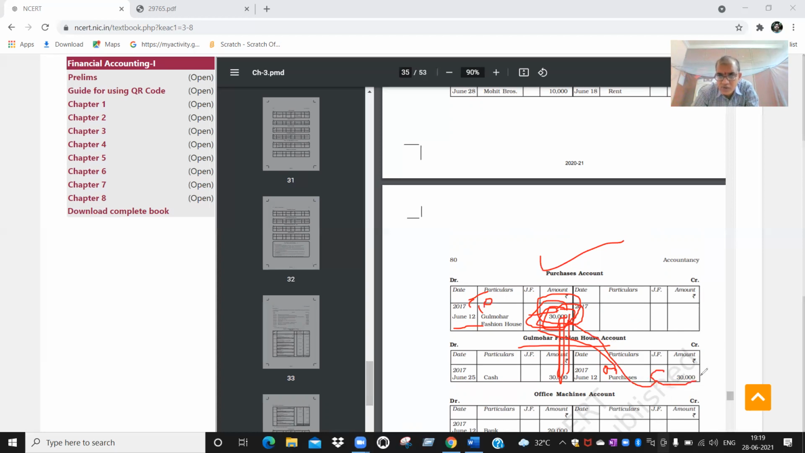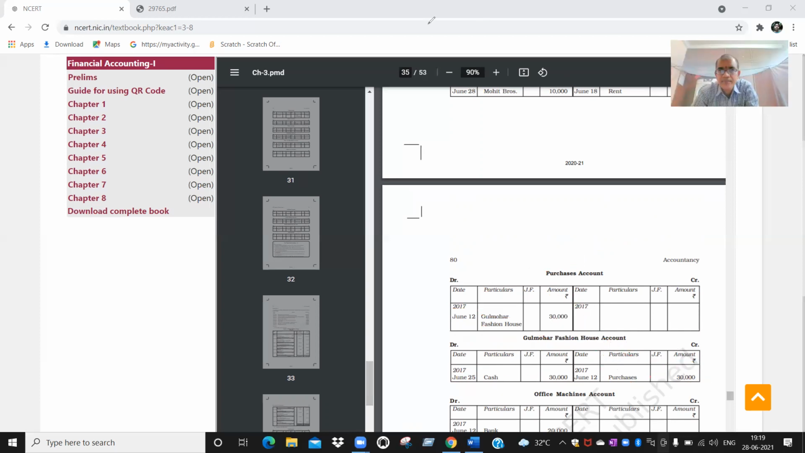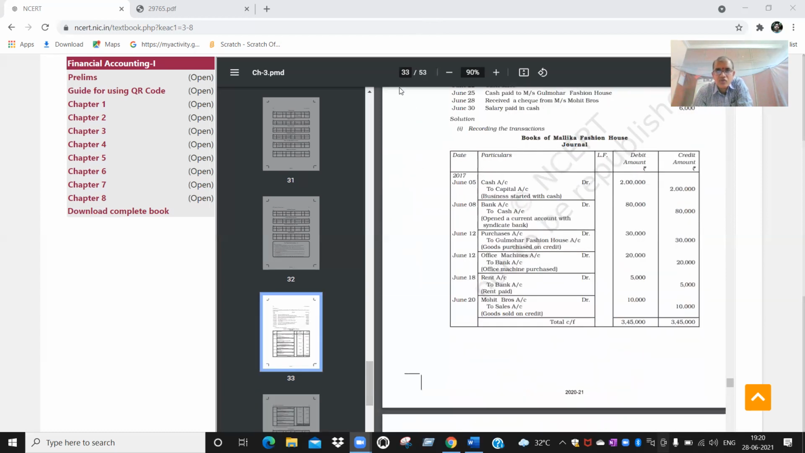So here on June 12th, same date, same side it will not come. Here it is on June 25th, again 30,000 came. But same account, same date, same amount will not be debited in both the accounts, will not be credited in both the accounts. If in one account it is debited, in another account it will be credited. Did you understand? Yes, sir. Okay, so by purchases account you are going to mention 30,000. So this is also over.